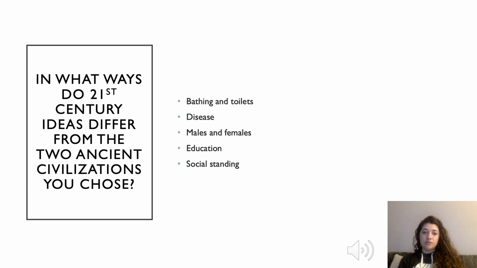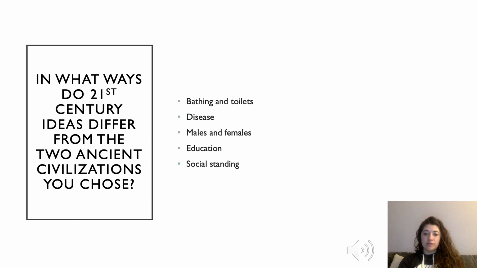In the earlier civilizations, there was not a lot of knowledge about diseases and science all around. Malaria, leprosy, and smallpox were rampant and killed lots of people. Whereas nowadays we have vaccines and basic knowledge, such as washing your hands to prevent infections, things like that to help keep us healthy.